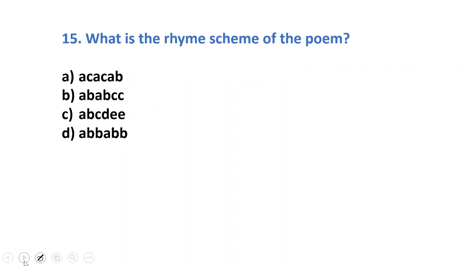What is the rhyme scheme of the poem? Rhyme scheme means when the same sounds match, then in the poem we make it a particular rhyme scheme. So the answer here is, of course, AB, AB. Now here you see the first line, I wandered lonely as a cloud.